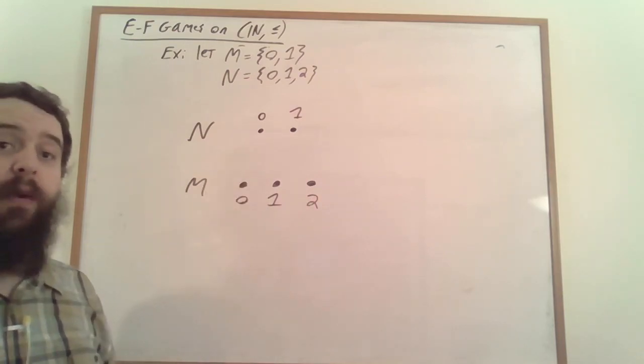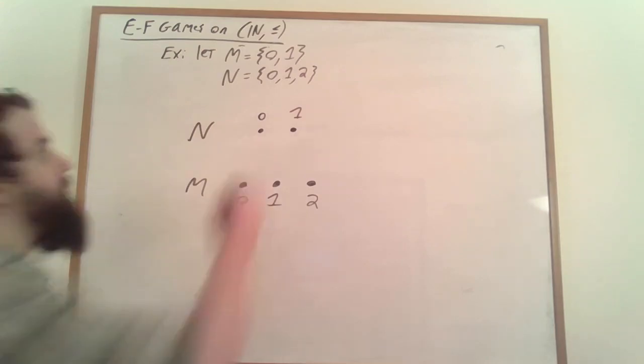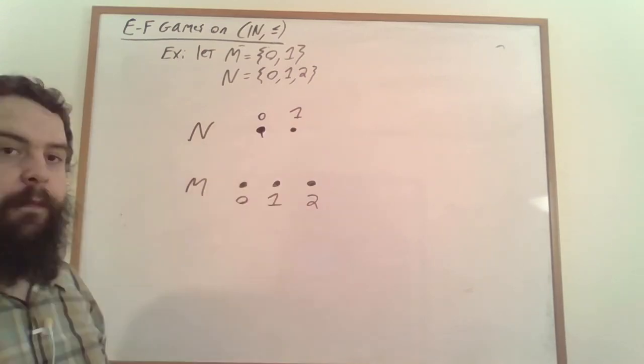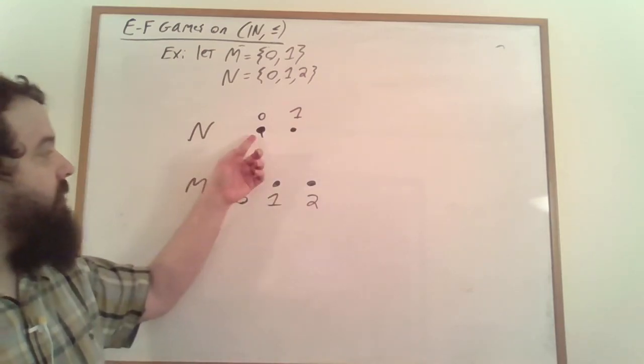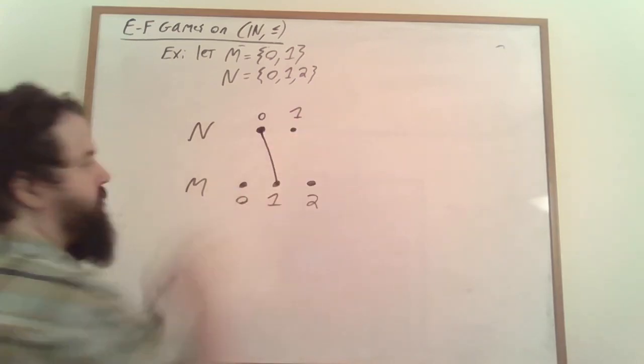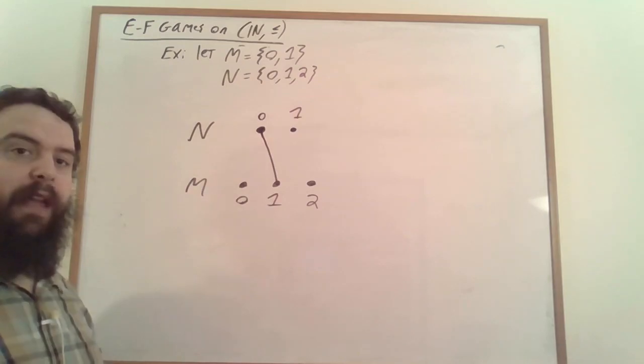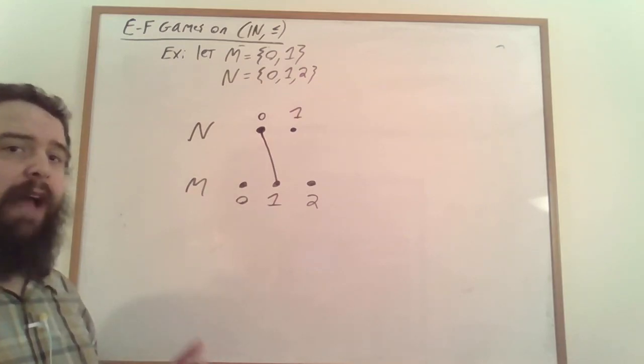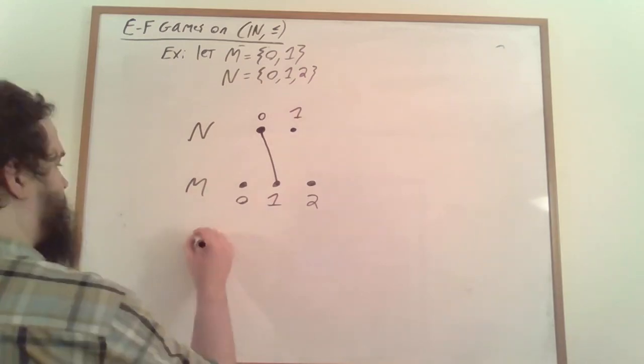Let's say that spoiler, on their first turn, picks this element here. Then duplicator must match this element to one of these elements down here. Let's say that duplicator picks 1. It's sometimes convenient to keep track of the xi and yi.